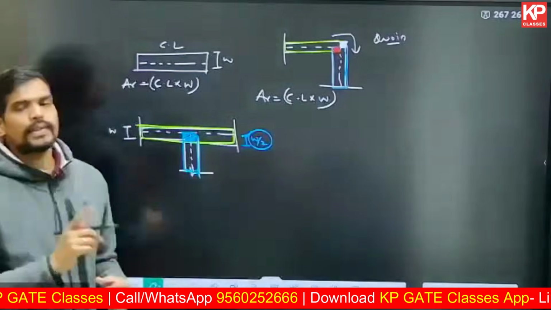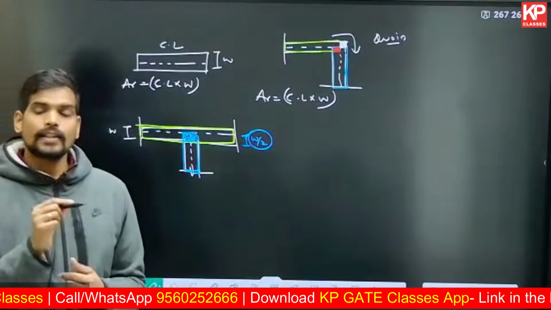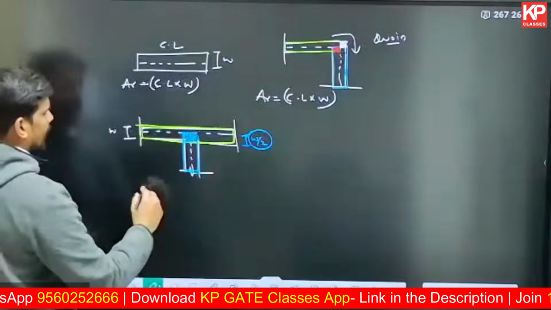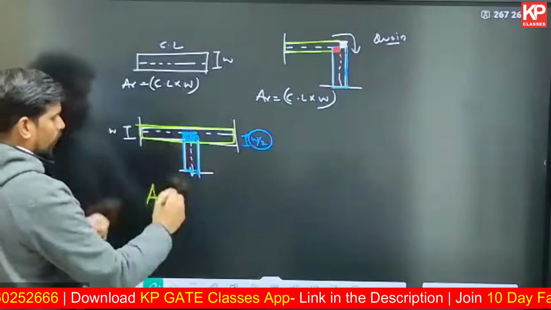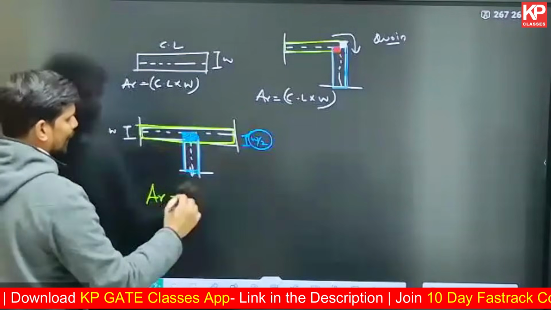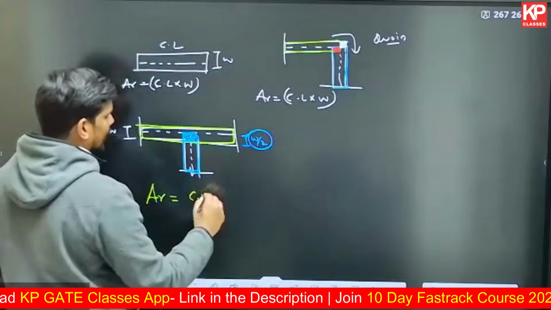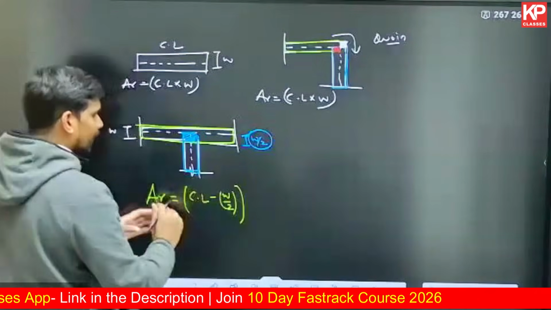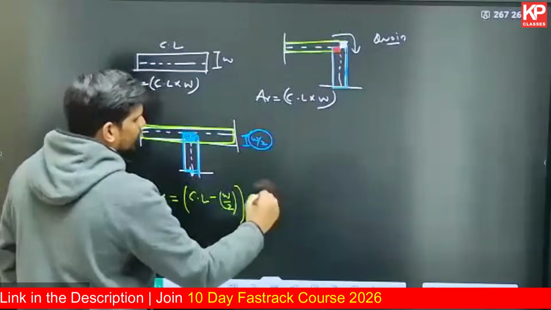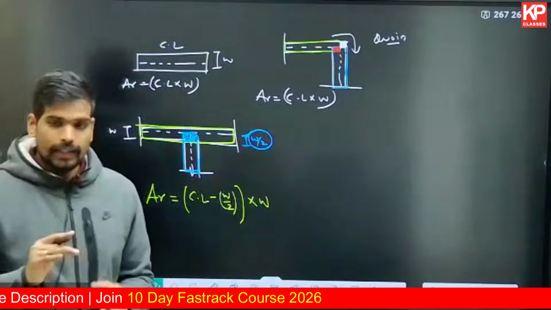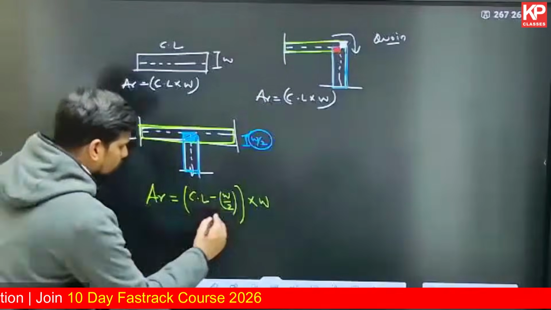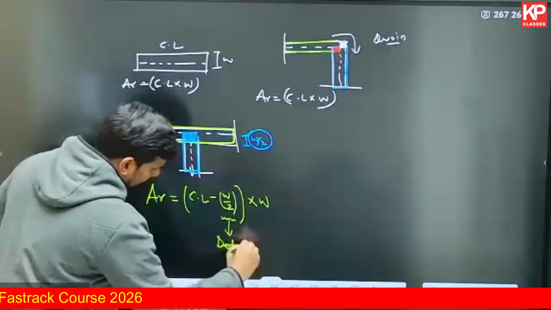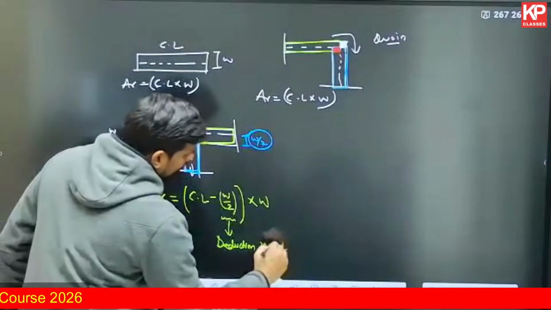So this W by 2 is an exclusion. You have to deduct that. This is called deduction. Half of wall thickness has to be deducted to find out the area. So in this case, if it is a T-junction of a wall, the area of the footprint will be calculated by the total length of the center line minus the deduction of W by 2. That will give me the effective length of the center line, then multiply it with the width. Remember, half of wall thickness is called deduction. Deduction in what? Deduction in center line length.